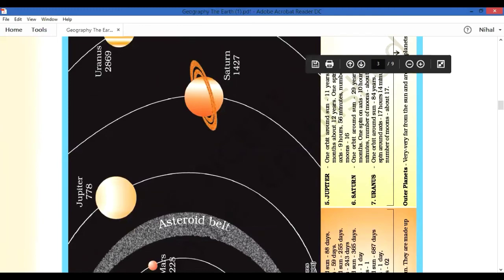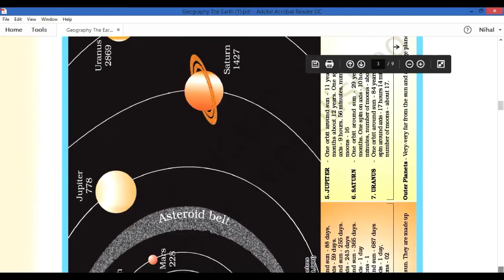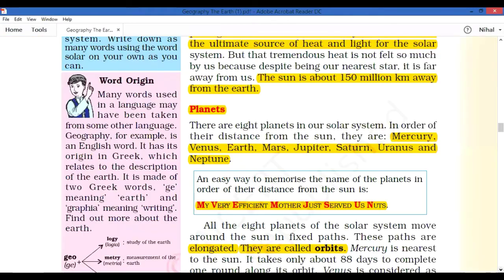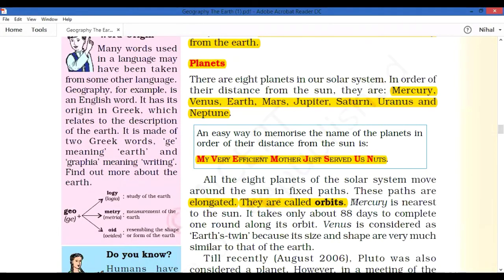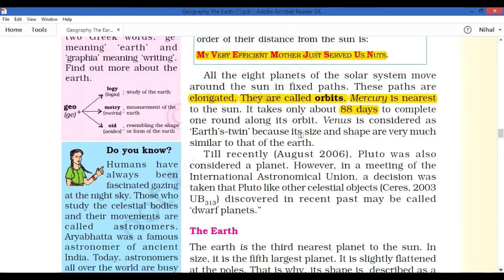Next we are going to learn more about the planets. Mercury is the nearest planet to the sun, and it takes only 88 days to move around the sun, while our Earth takes 365 days. Earth is the third planet, and in size it is in fifth position in the solar system. Earth's shape and size are the same as Venus, so Venus is considered Earth's twin, like a twin sister or twin brother.